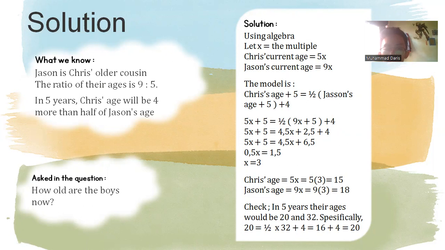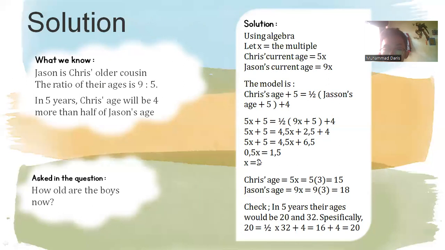And then we can substitute Chris' age and Jason's age into the model. 5x plus 5 is equal to a half in brackets 9x plus 5, plus 4.